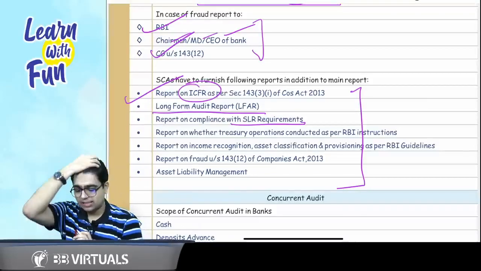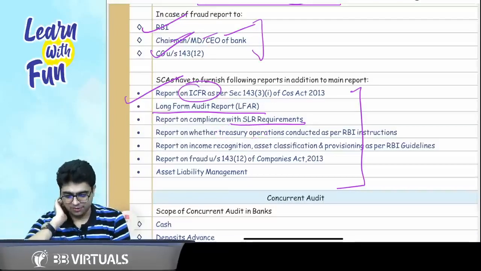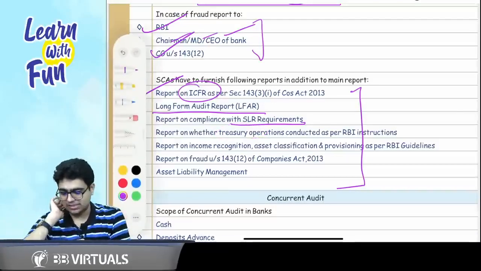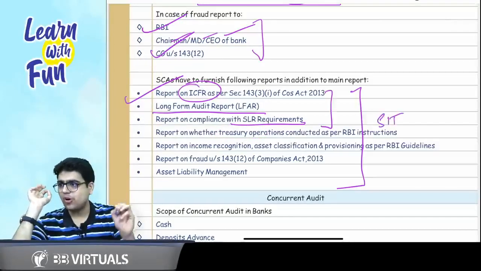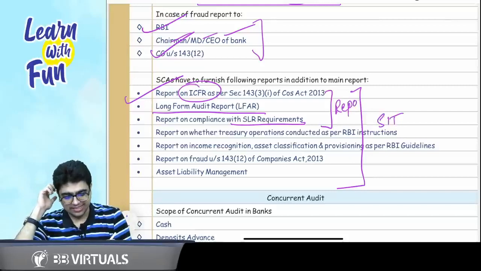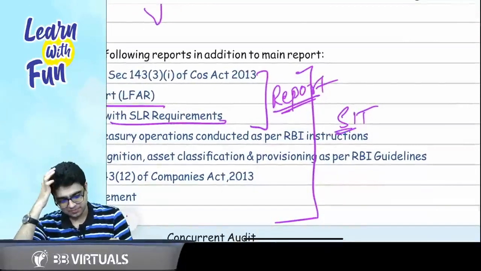Then sir, what are the other reports? Treasury operations. So for this now, for intermediate, I have done one thing. Please remember this. So you just need to sit and report on these. You just need to sit and report on these 3 rhyming matters. Sir, what do you mean by sit?